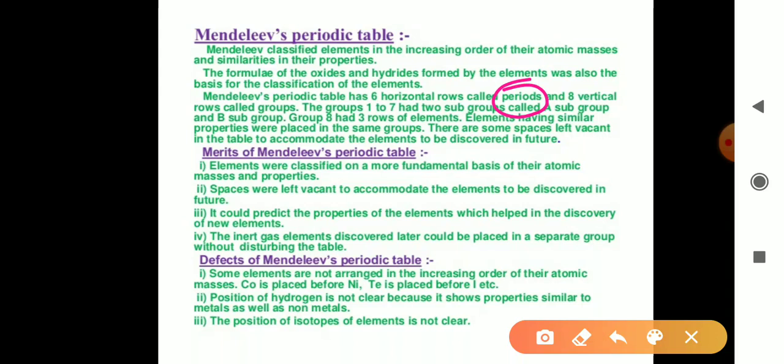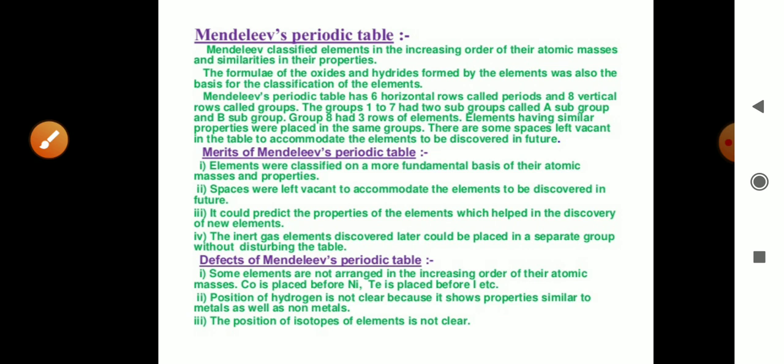Groups 1 to 7 had 2 subgroups called subgroup A and subgroup B. Group 8 had 3 rows of elements. Elements having similar properties were placed in the same group. There are some spaces left vacant in the table to accommodate elements to be discovered in the future. So we can see this in the table.